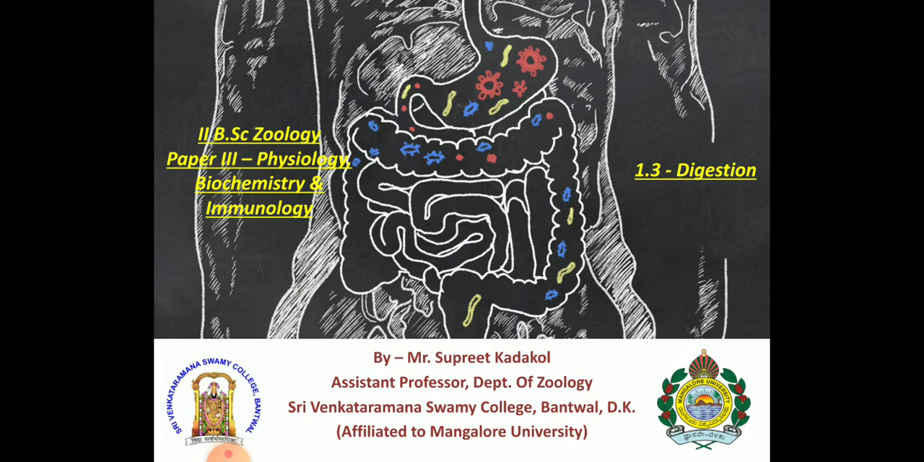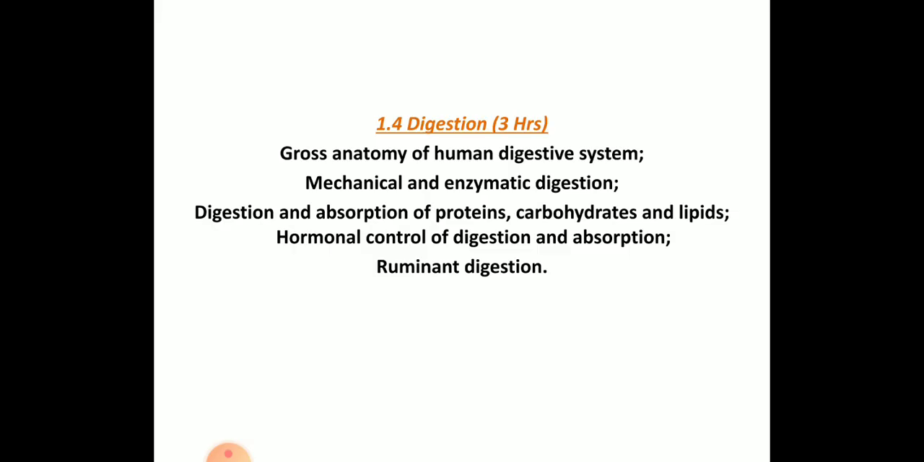In this session we are going to discuss digestion, which comes under the first unit, physiology, under Paper 3: physiology, biochemistry and immunology. Under this subunit of digestion we are going to study the gross anatomy of the human digestive system, mechanical and enzymatic digestion and absorption of proteins, carbohydrates and lipids, hormonal control of digestion and absorption, and lastly the ruminant digestion.